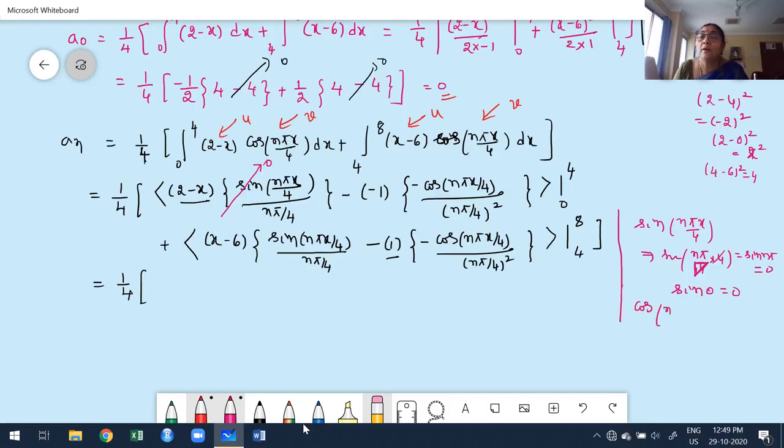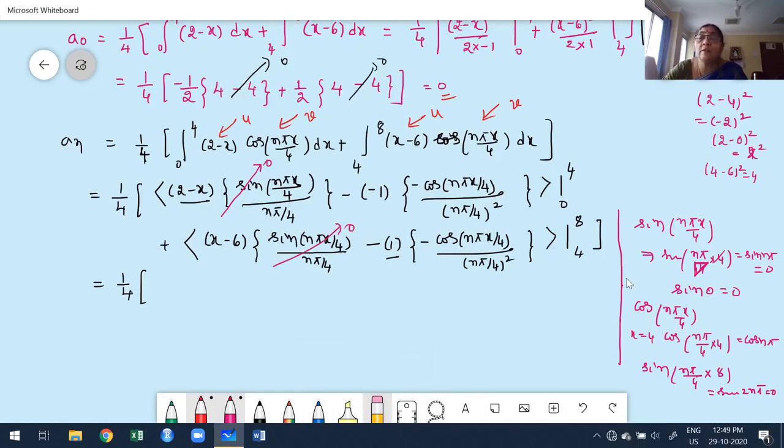Okay. Now move to this and verify. Cos of n pi x by 4 for x equal to 4: cos of n pi by 4 into 4 cancels, giving cos n pi. Cos n pi is not equal to 0. This shows that only the sine is 0 but the cos is not equal to 0. Next, verify the 8. What's the value at 8? Sine of n pi by 4 into 8. What we get? Sine of 2n pi. What is the sine of 2n pi value? It is 0. Therefore, this term also must be 0.